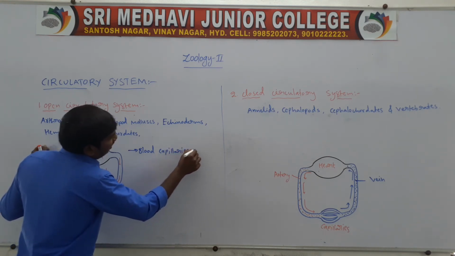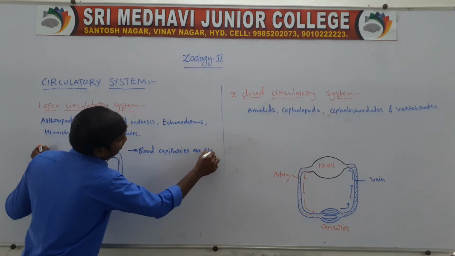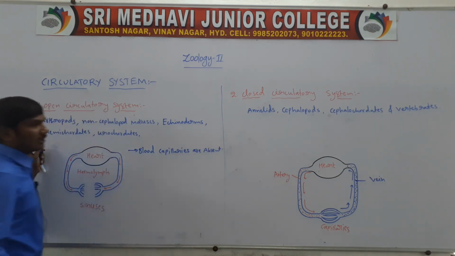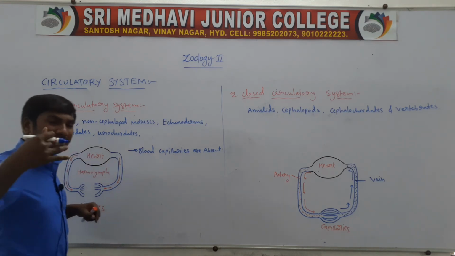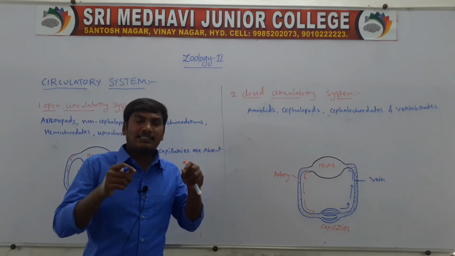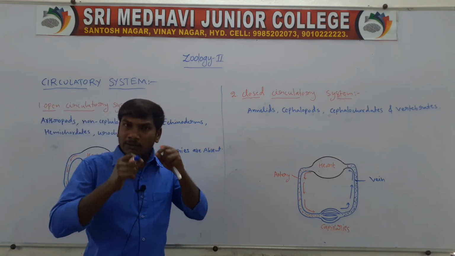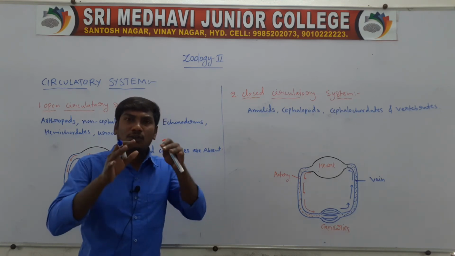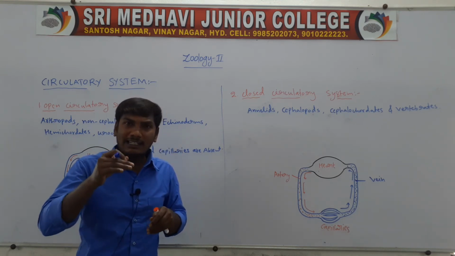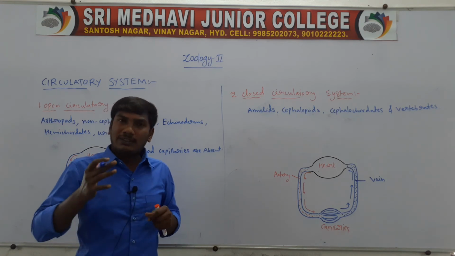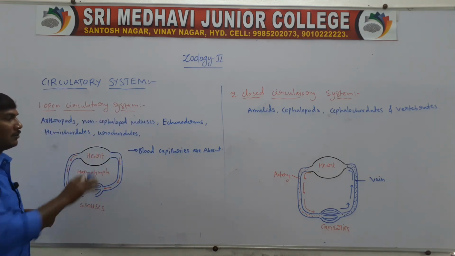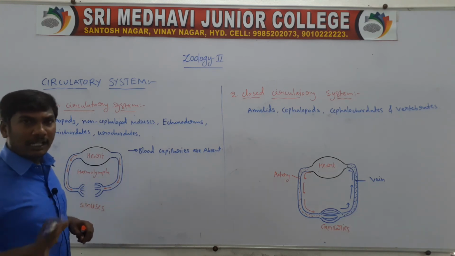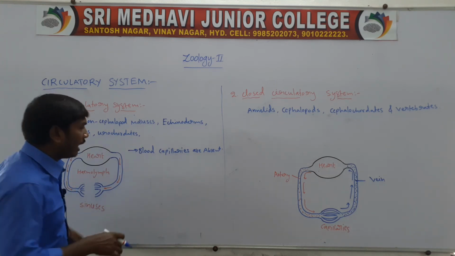In the open circulatory system, blood capillaries are absent. The blood is sent only from the large vessels into empty, open spaces. These spaces are called sinuses, so this type of circulatory system is called the open type of circulatory system. Blood capillaries are absent.